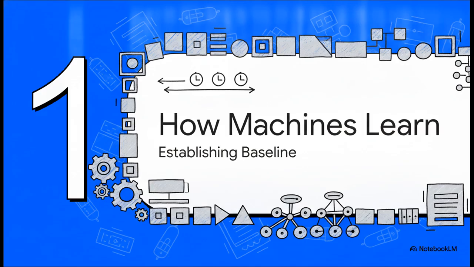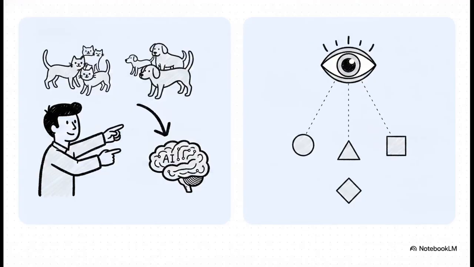Let's establish the baseline. Before today's AI models were out here writing code or drafting essays, we basically relied on two main ways to teach machines. On one hand, you've got supervised learning. This was the traditional workhorse for a long time. It uses pairs of input data and output labels to train a model. But here's the massive bottleneck with that. Those labels? They usually have to be manually annotated by human beings. Imagine paying an army of people to sit there and manually tag thousands of pictures of cats and dogs. It's incredibly time-consuming and, frankly, super expensive.